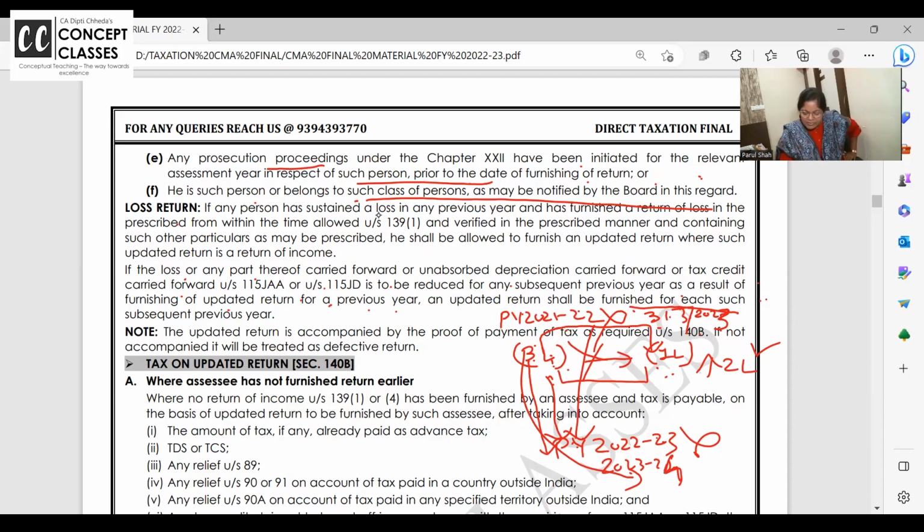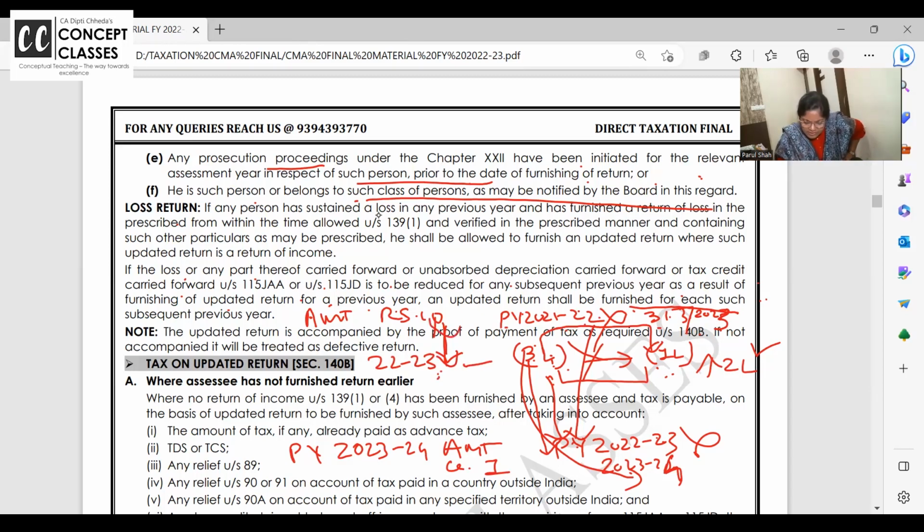In financial year 21-22, I said AMT credit is 10 rupees. Now I want to revise in financial year 23-24. I am saying no, AMT credit is 1 rupee. But because I have taken 10 rupee credit the very next year, after 21-22 the next year was 22-23, there I have already set off this and I filed the return.